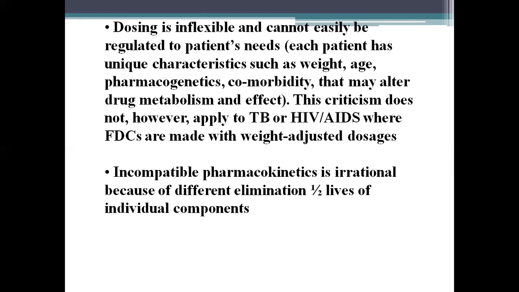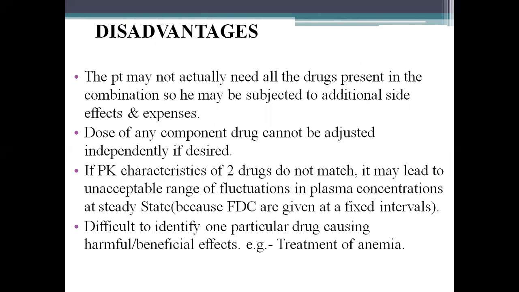Incompatible pharmacokinetics is irrational because of different elimination half-lives of individual components. The patient may not actually need all the drugs present in the combination, so he may be subjected to additional side effects or expenses. Dose of any component drug cannot be adjusted independently if desired.